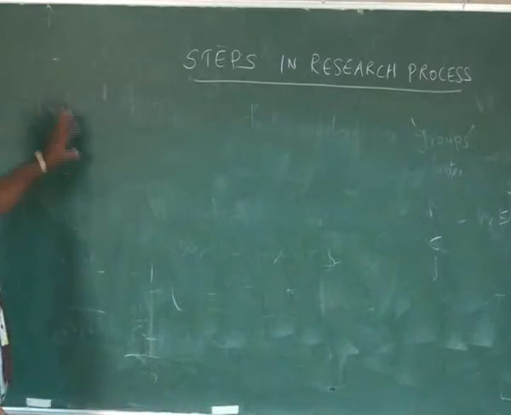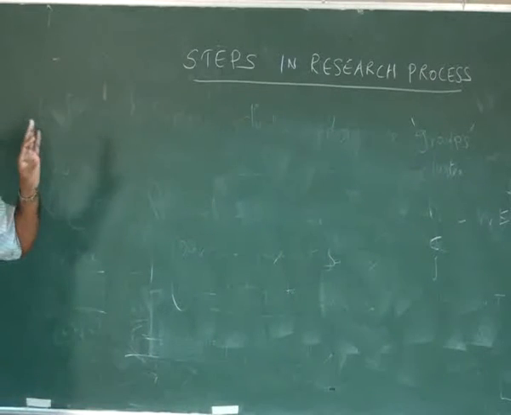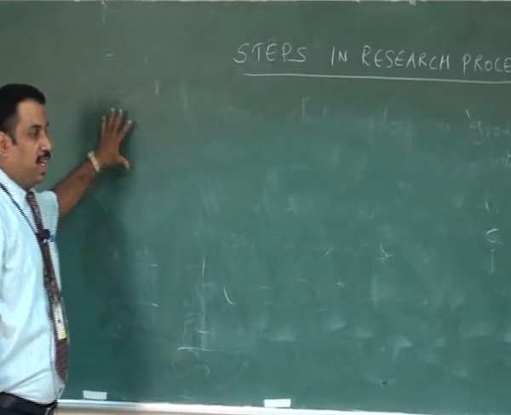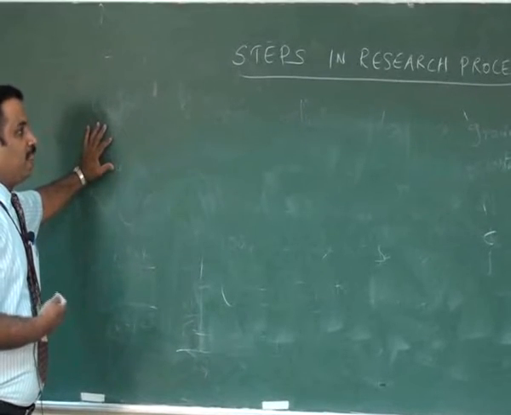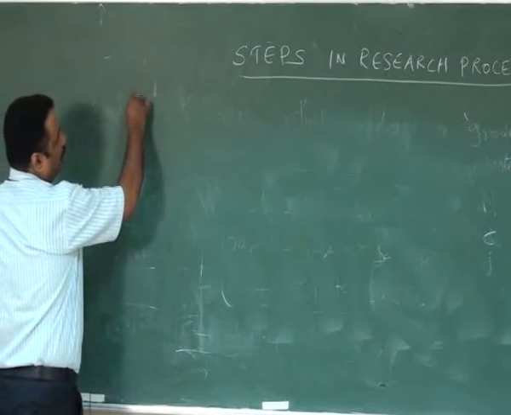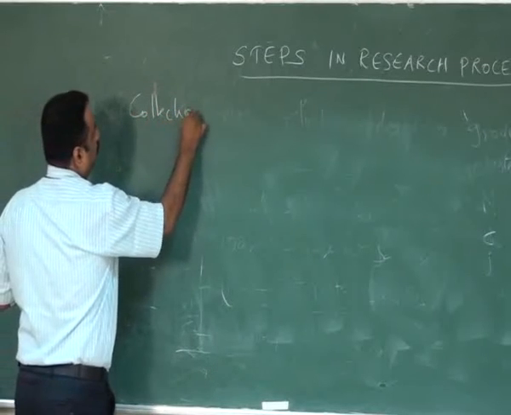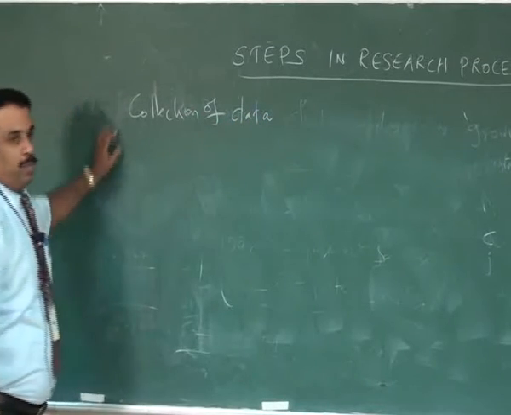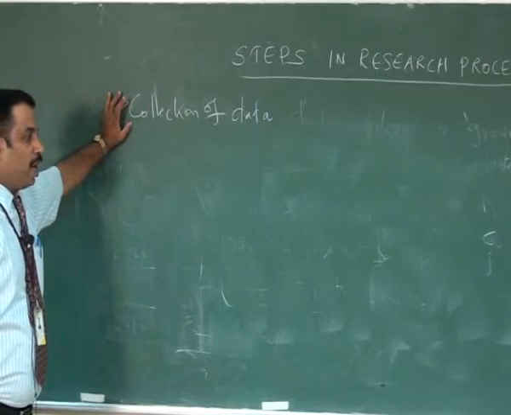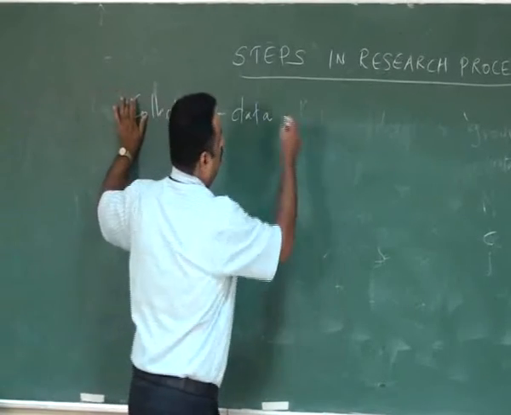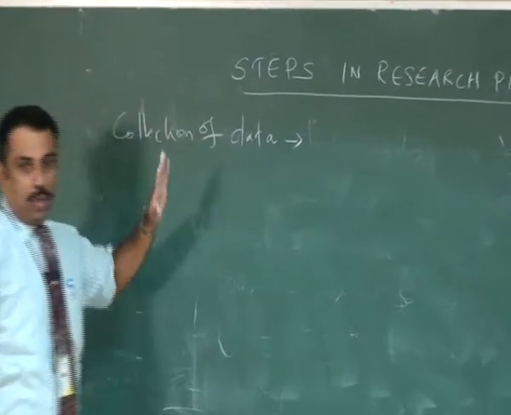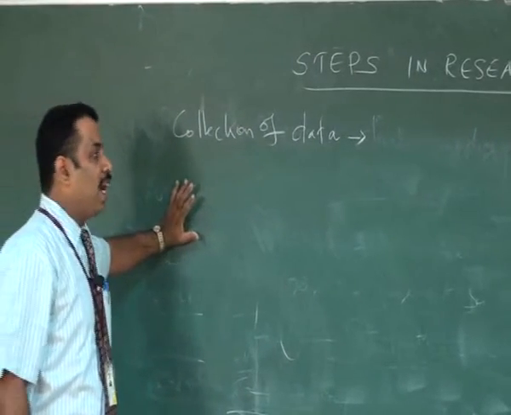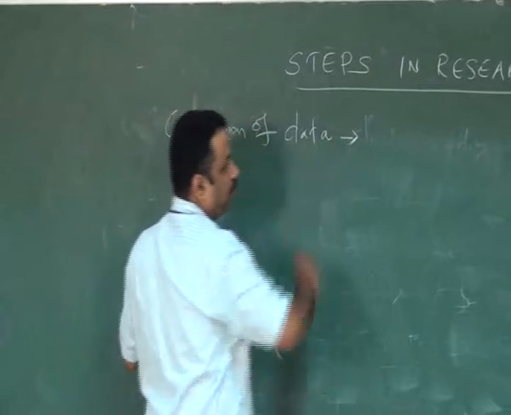So up to now we have covered five research steps, starting with formulating the research problem, literature survey, then developing our research design, then sampling design, then we go for collection of data. The data are going to be collected using the sampling methods. Using either probability sampling or non-probability sampling, the data are collected from the respondents.